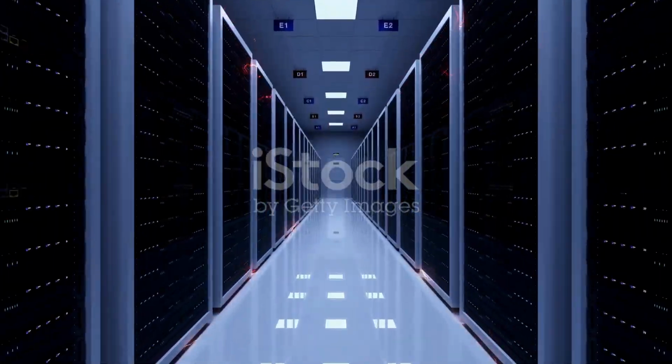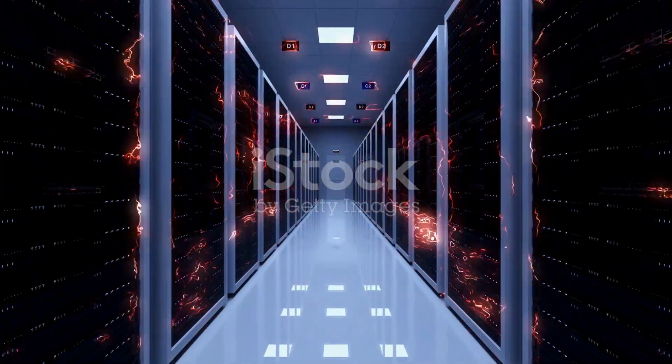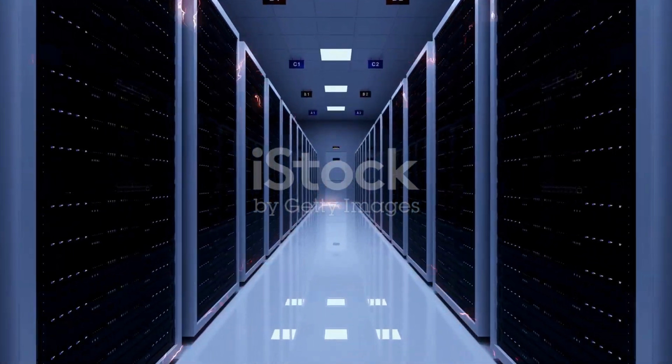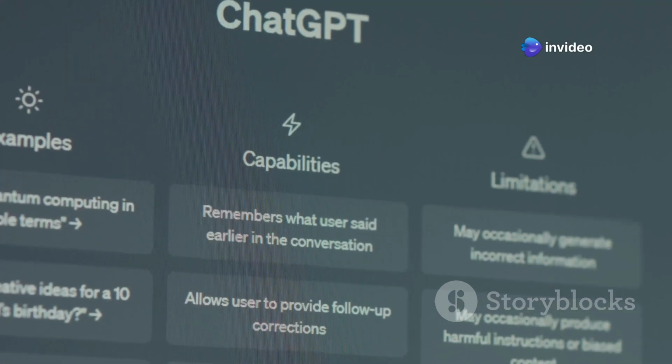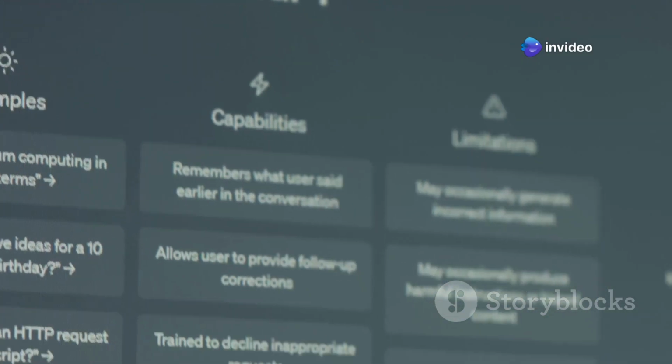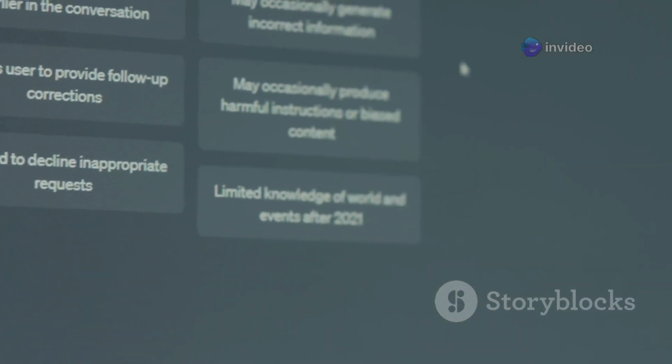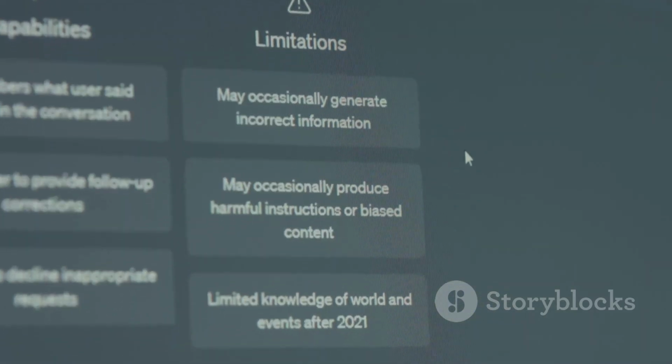2. Data retention. By default, OpenAI may store conversation data to improve models, unless you use an enterprise plan with stricter data controls. 3. Anonymization. OpenAI strips personally identifying metadata, but the content you submit remains in the training pipeline unless you opt out.